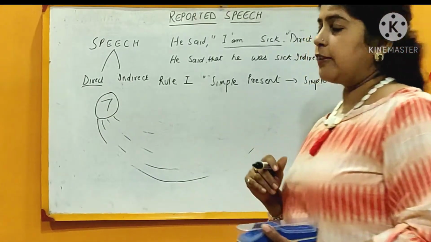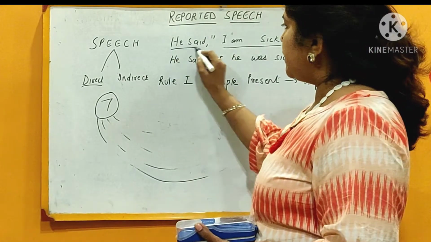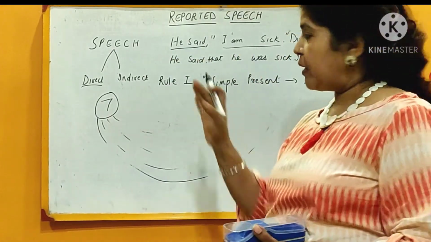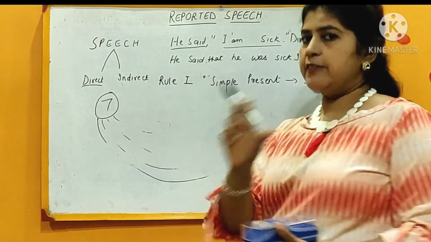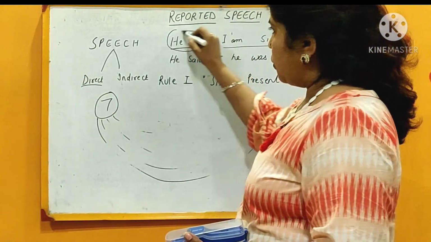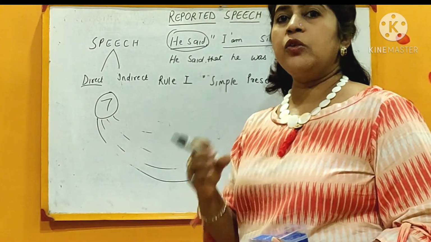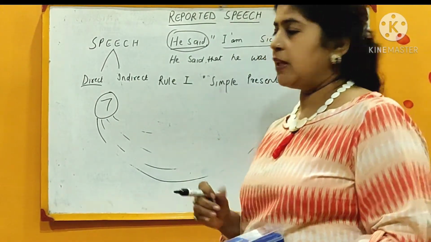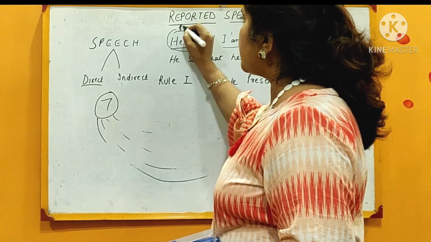First of all, before starting, we are seeing that "he said" is given over there, and then in inverted commas some words are given, that is, I am sick. So this part of the speech, who is saying and to whom it is saying, is called the reporting speech.